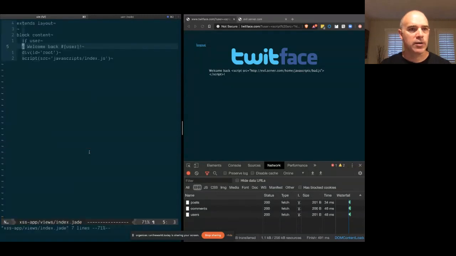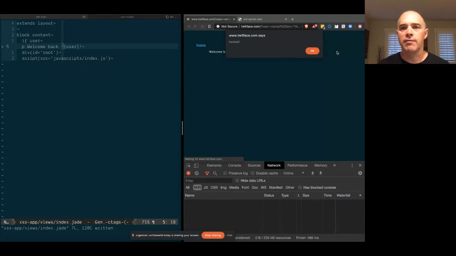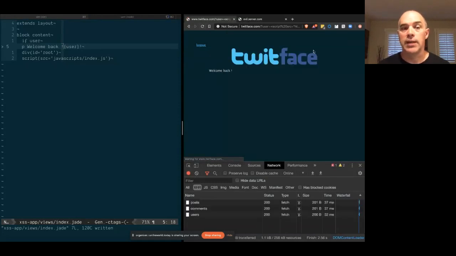By default, with this default interpolation syntax, the hash sign, it will sanitize it for you. It does give you an opt-out. And the point being is that quite a few frameworks actually provide an opt-out for users who know what they're doing. If we use the exclamation point here, and we won't need to restart the server because this is just a template, now if we reload this, we should in fact be able to render dangerous HTML.